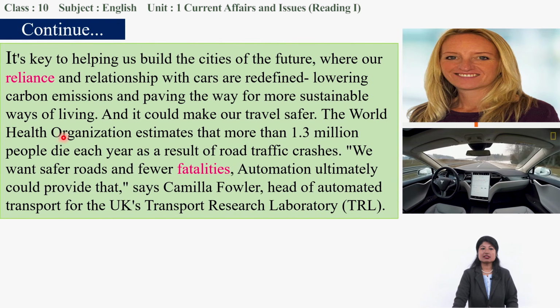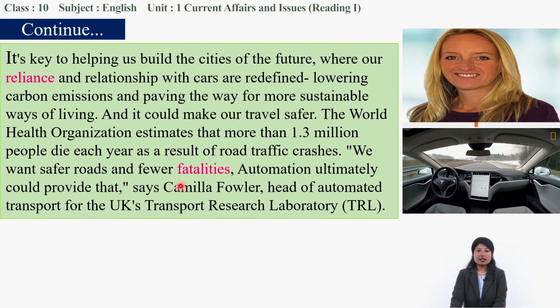The World Health Organization estimates that more than 1.3 million people die each year as a result of road crashes. Due to road crashes, road accidents, many people die. We want safer roads and fewer fatalities. Automation ultimately could provide that, says Camilla Fowler. Camilla Fowler, you can see the picture over here. Who is she? Head of automated transport for the UK's Transport Research Laboratory, TRL.